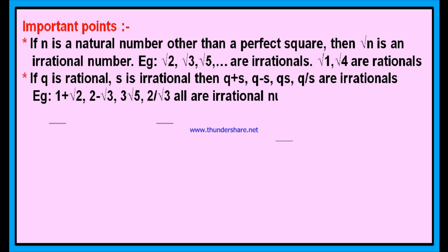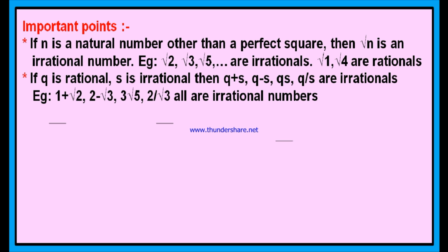1 is a rational number, root 2 is an irrational number. If you add them, you will get an irrational number. 2 minus root 3, rational minus irrational is irrational. 3 into root 5 means 3 is a rational number and root 5 is an irrational number. If you multiply, the product is an irrational number. And 2 divided by root 3, 2 is a rational number, root 3 is an irrational number. If you divide, the quotient is an irrational number.